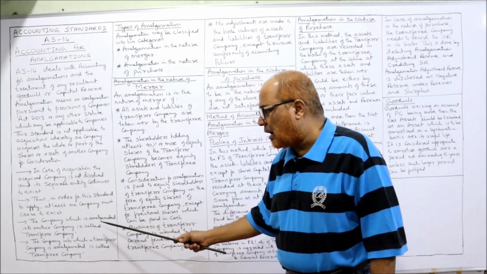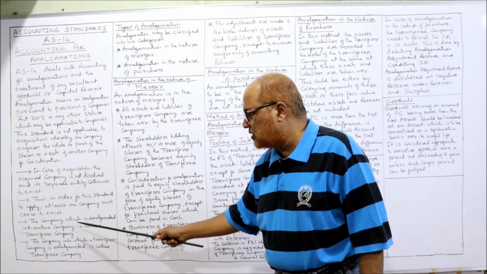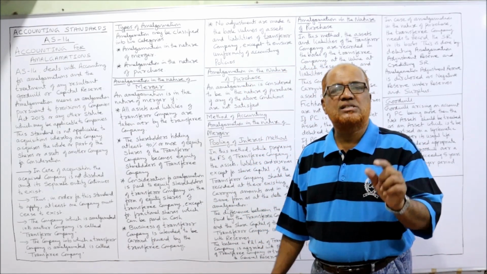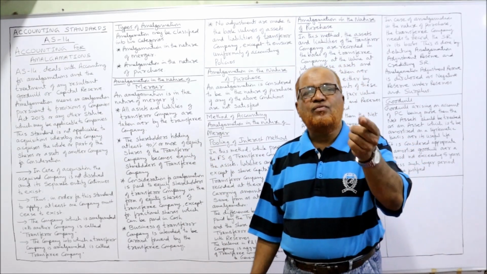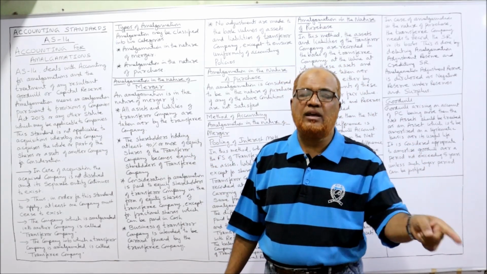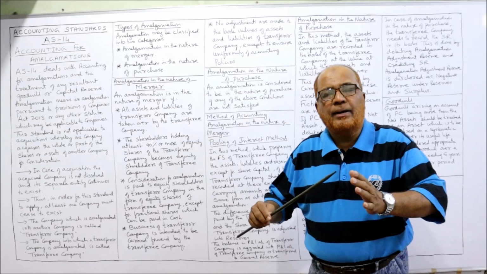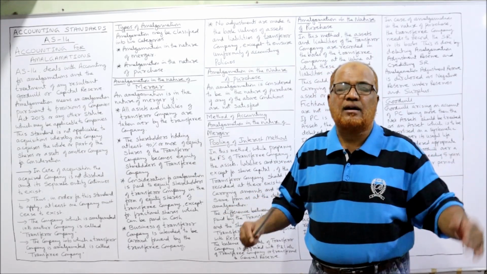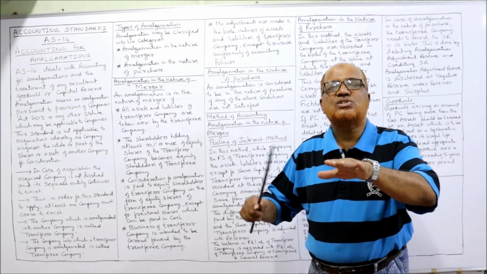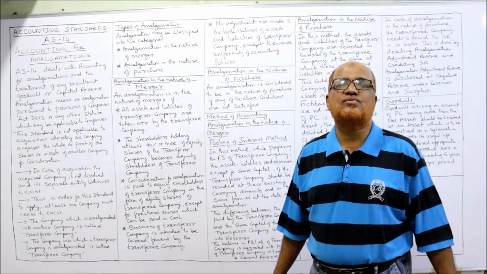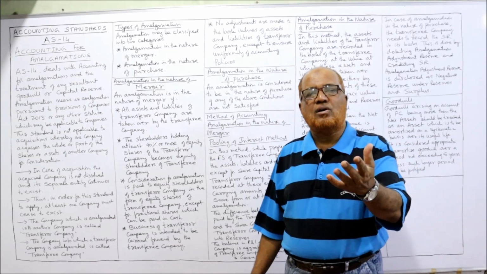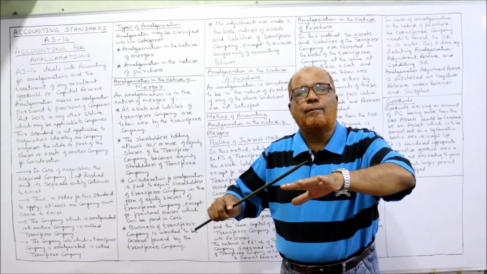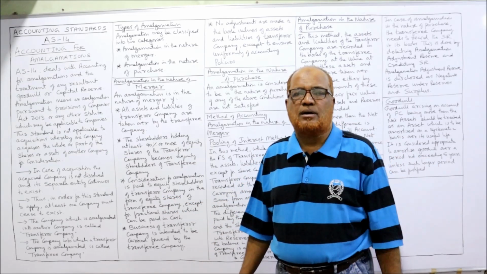Now the company which is amalgamated into another company is called the transferor company. The terminology is given by AS 14: transferor company and transferee company. The company which is dissolved, which is absorbed by another company, is called the transferor company. For example, ABC company purchases the complete business of XYZ company.